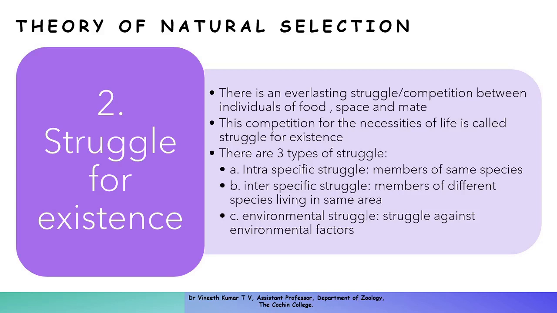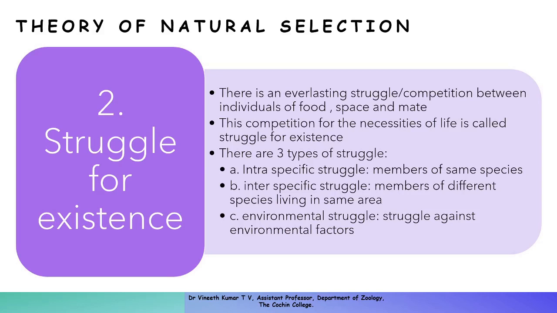Environmental struggle is the struggle of an individual organism against the odds of the environment, like starvation or scarcity of food, drought, floods. So all the natural calamities are struggles for every individual organism that exists in the environment. So these are the struggles.